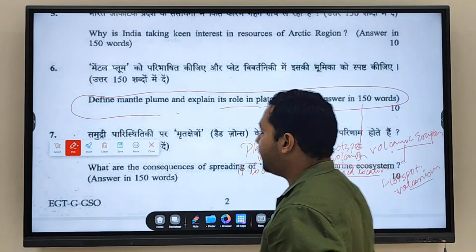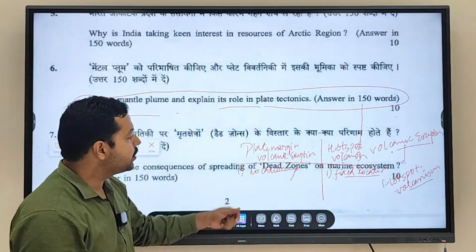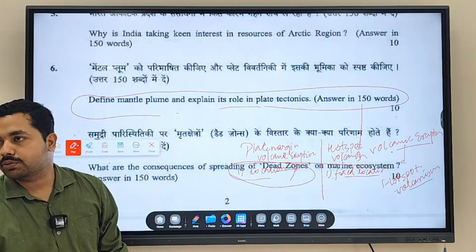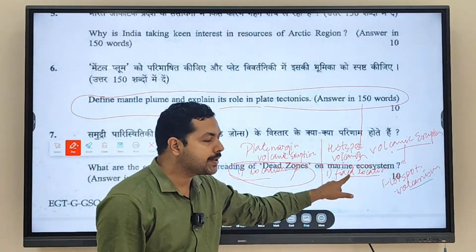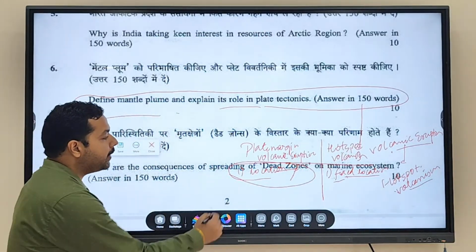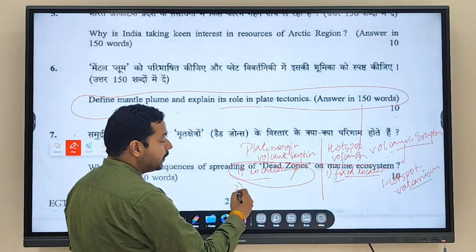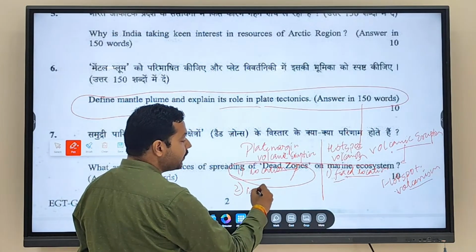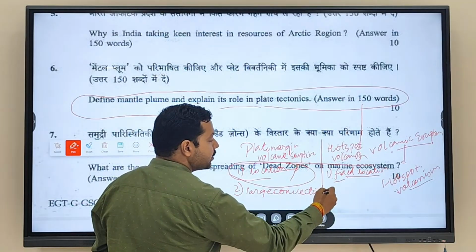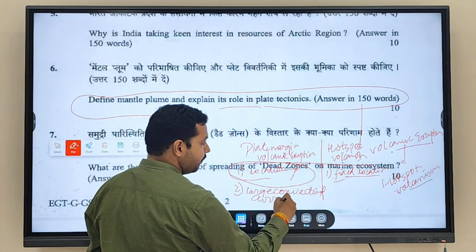So here, the plate margin is what? At this point you will find what? The location keeps on changing for volcanic eruptions, while this is a relatively fixed location. At the plate margin you will see large convectional currents being generated.